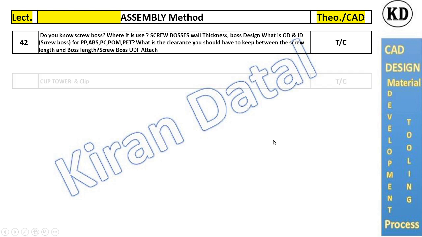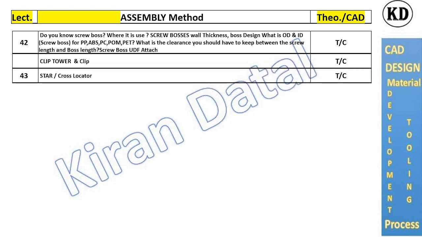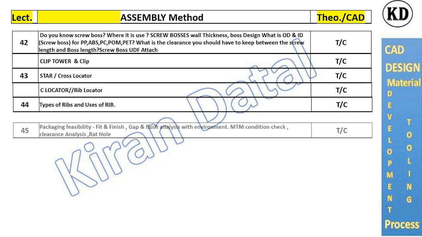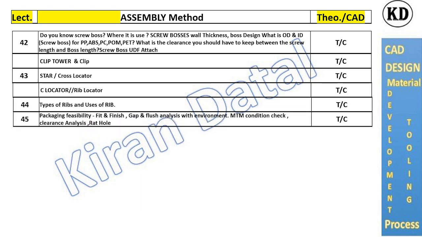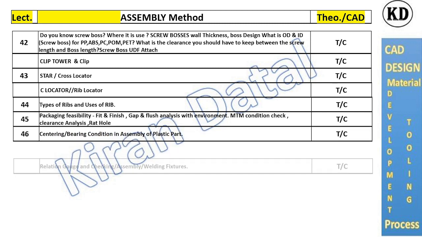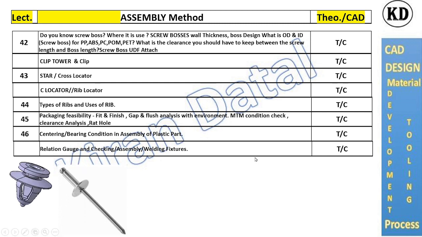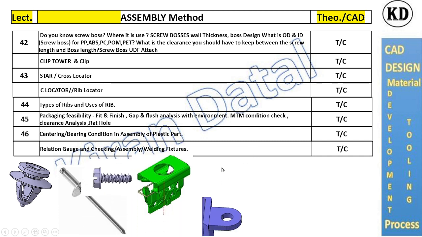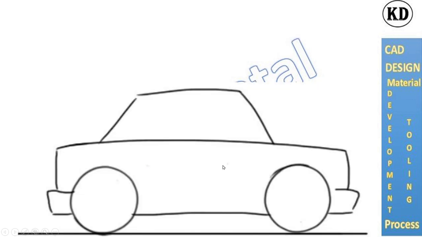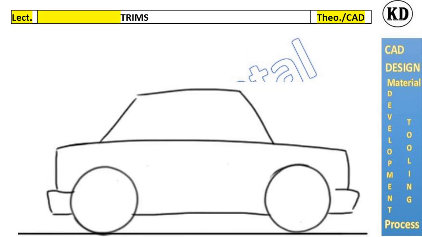There will be a screw boss. As I told, we will cover all that: clip, star, C locators in CAD and theory lectures. There will be types of bricks. That's the brick structure, honeycomb structures, cross strip structures, and all feasibilities, which will be covered in tooling, molding, or guidelines, or in assembly. That's the standards, return pins, rivets, nuts, pins, flange. We will cover. Next one will be the importance.